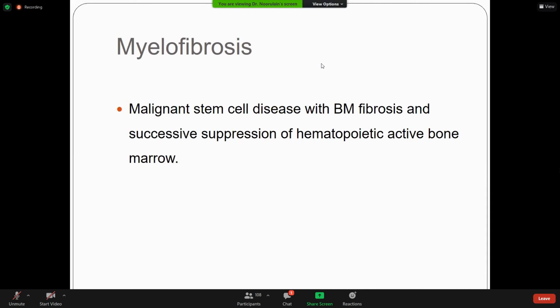Okay, now come to myelofibrosis. What is myelofibrosis? Myelofibrosis is a malignant stem cell disease with bone marrow fibrosis and suppression of the hematopoietic active bone marrow. When there is fibrosis, there is separation of the hematopoietic cells; erythroid, myeloid, and megakaryocytic cells are all suppressed due to the bone marrow fibrosis.